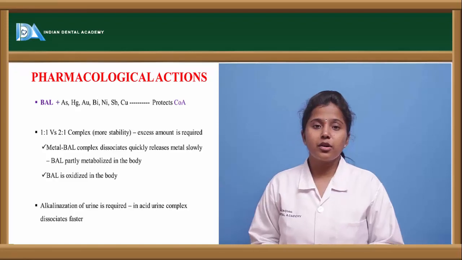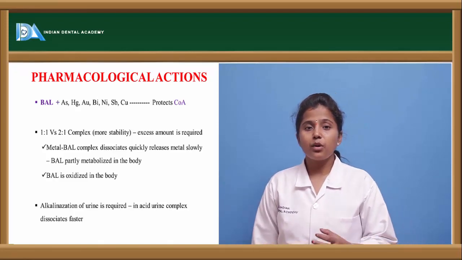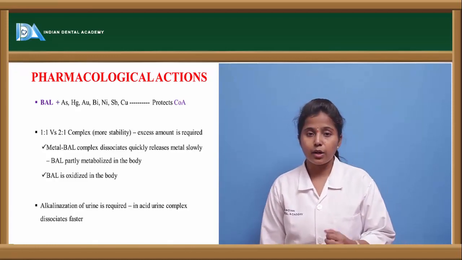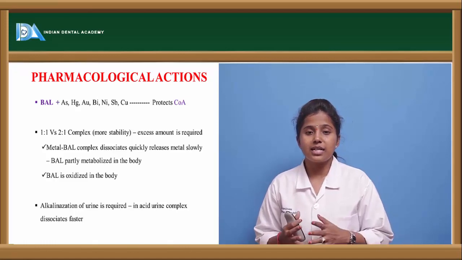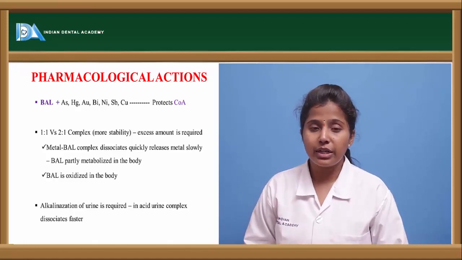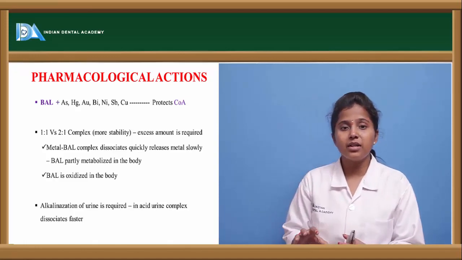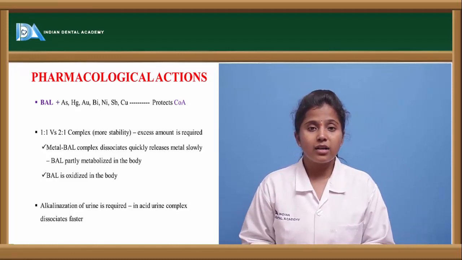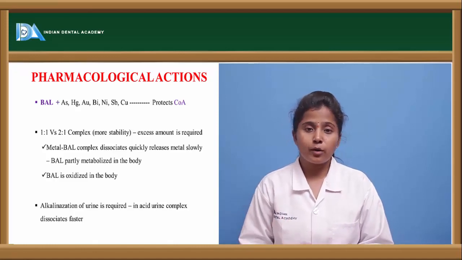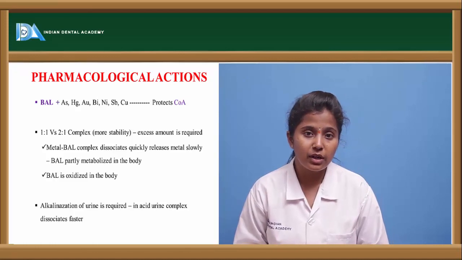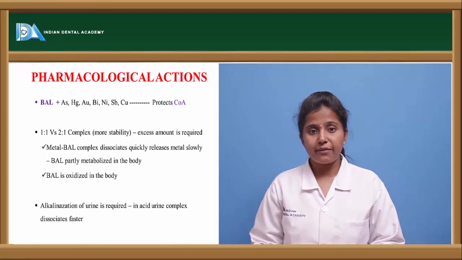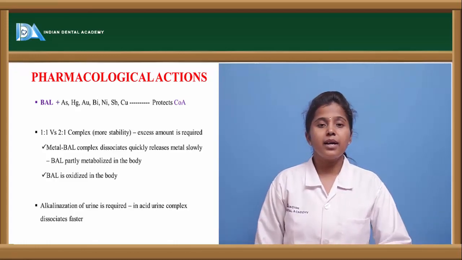Pharmacological actions. What are the pharmacological actions of dimercaprol? When dimercaprol combines with heavy metals like arsenic, copper, mercury and other metal ions, it protects coenzyme A. Coenzyme A is a very important enzyme which is useful in various metabolic reactions. When heavy metal poisoning is caused, there are fluctuations in the metabolism of the body. If metabolism is not occurring properly, it causes liver dysfunction. So in that condition, dimercaprol binds to these heavy metals and protects coenzyme A, thereby preventing the fluctuations in the metabolism.